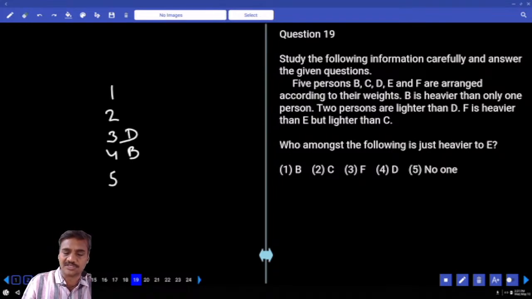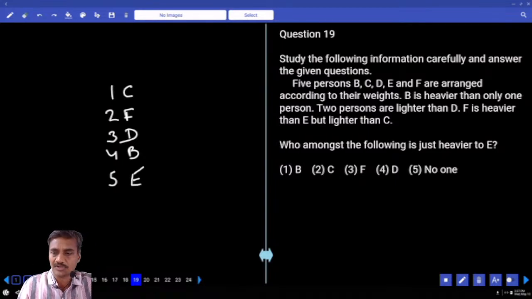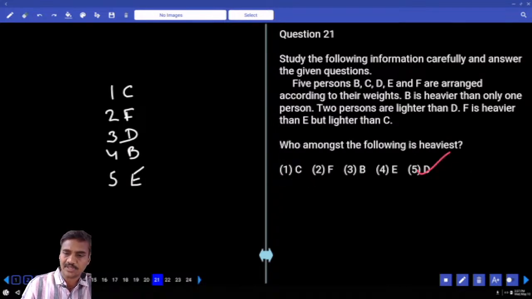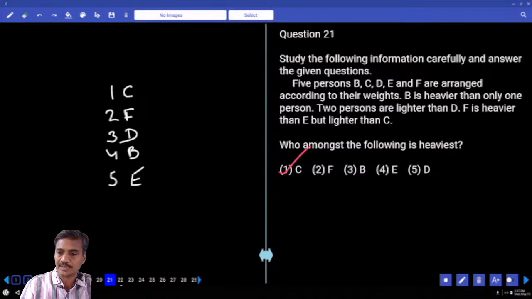F is heavier than whom? E, but lighter than C. Then, who among the following is just heavier than E? Just heavier than E, B, choice 1, question 19. How many persons are lighter than F? Lighter than F, there are 3, choice 4, question 20. Then 21, who among the following is the highest? C is the highest, that is choice 1, question number 21.